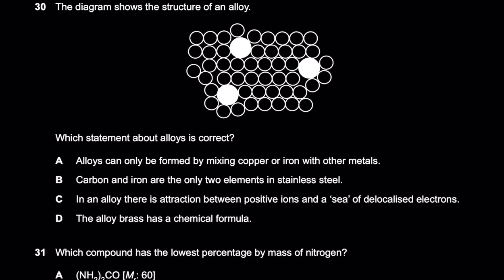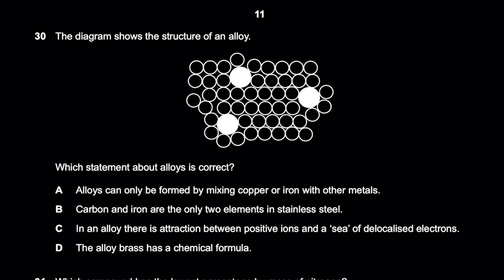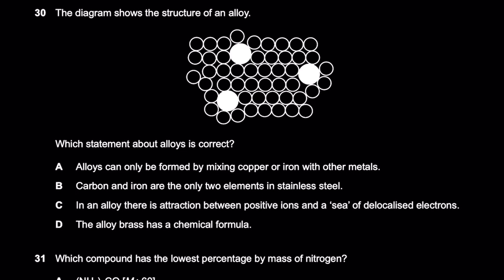Question 30 says, and there are multiple other reasons for that, but who cares? I'm not going to go into detail. ठीक है. Question 30 says the diagram shows the structure of an alloy. And what is an alloy? An alloy is basically a mixture of metals with other elements. And why do we need it?